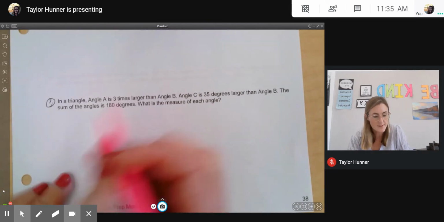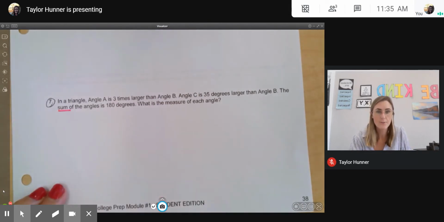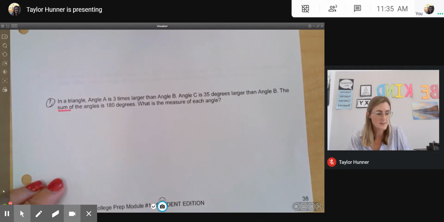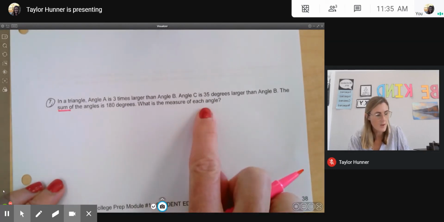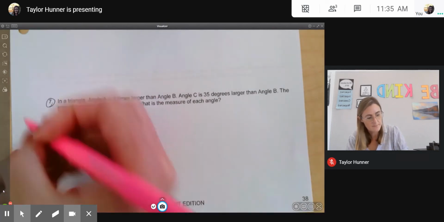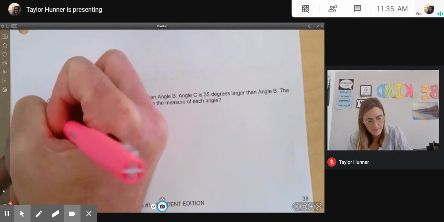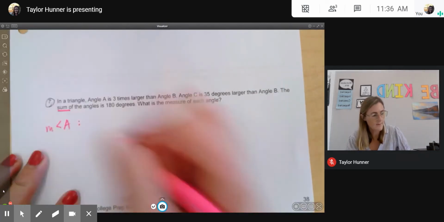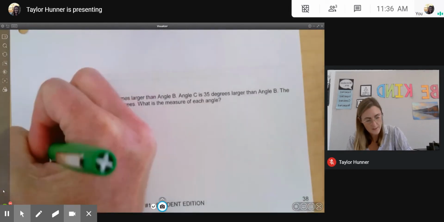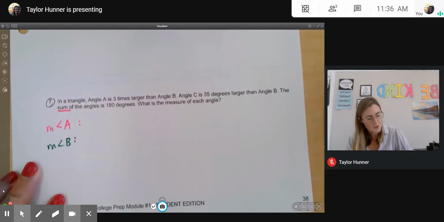Okay, well, the sum, that means I'm going to add all 3 of these angles together and equal 180 degrees. It's asking to find the measure of each angle. Okay, well, I have the measure of angle A. I have the measure of angle B, and I have the measure of angle C.